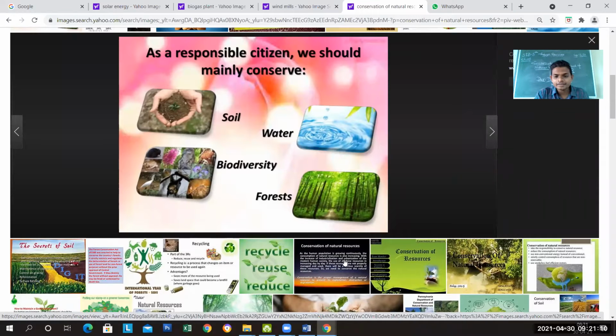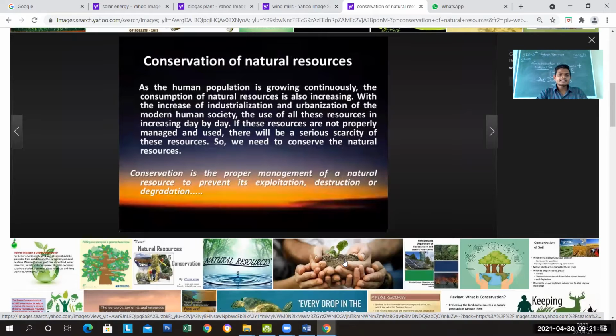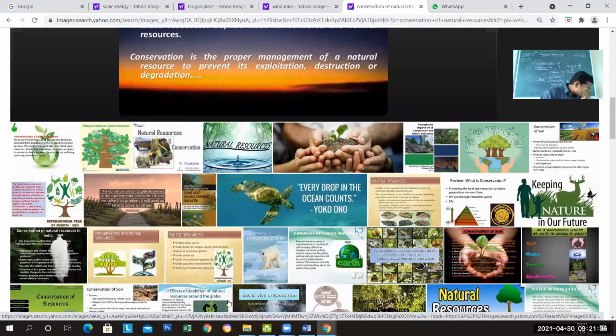The next point is the conservation of natural resources. As the human population is growing continuously, the consumption of natural resources is also increasing, and that's why proper management of natural resources is needed to prevent exploitation, destruction, or degradation. Some of the tips are here. The first one that I am going to show you is the conservation of natural resources.